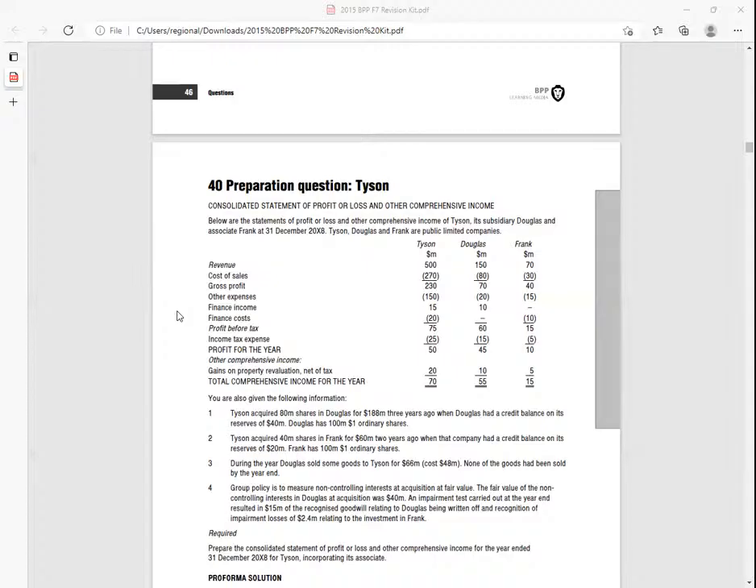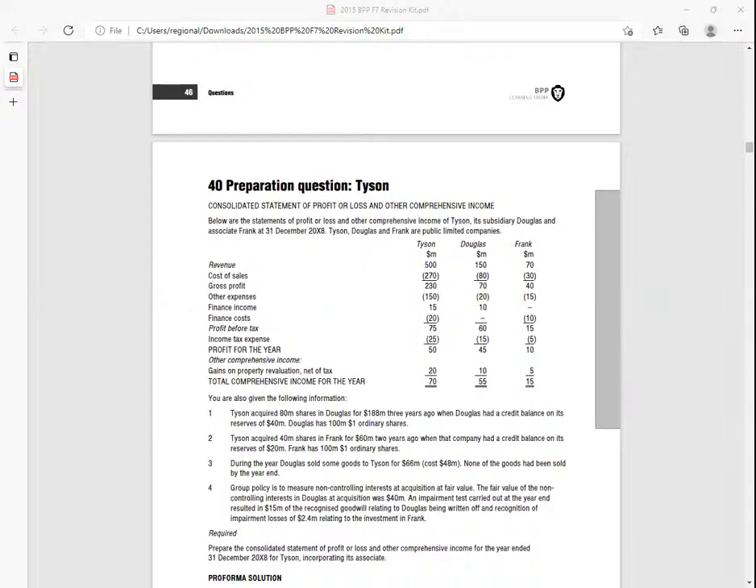In the OCI, I can see we have a gain on property revaluation. I'll simply call it revaluation. And then we have total comprehensive income now. Lastly, this total comprehensive income must always be written in capital letters.